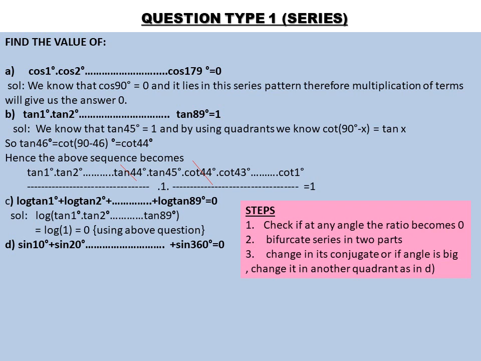Next is your question number D part. It says sine 10 degree plus sine 20 degree up to plus sine 360 degree is equal to 0. Same steps. Sine of any degree is not 0; sine 0 is 0, but it is not included. It is also addition, and with addition we can't do anything. Quadrant ratio 0 will not work here. We will divide it into two parts. The first part is sine 10 degree, sine 20 degree up to sine 180 degree. The second part is sine 190 degrees up to sine 360 degrees.